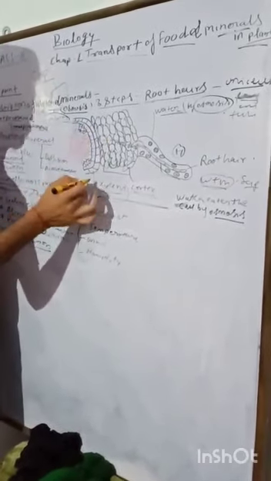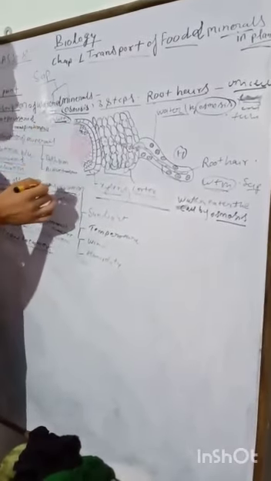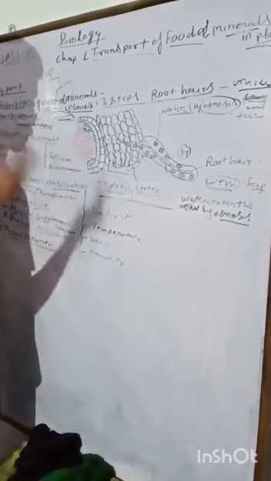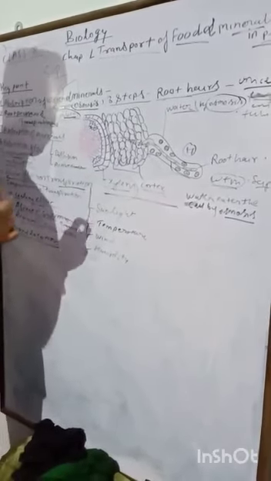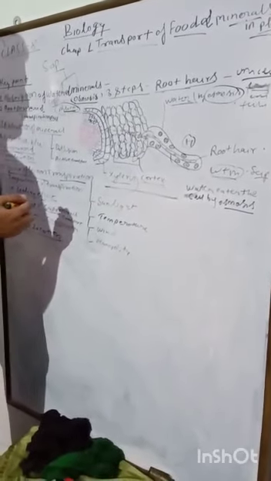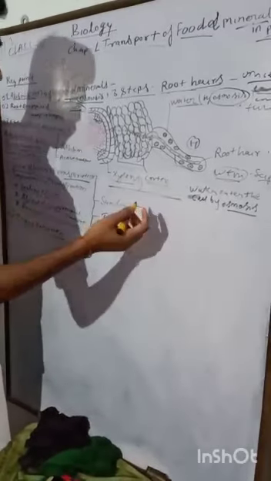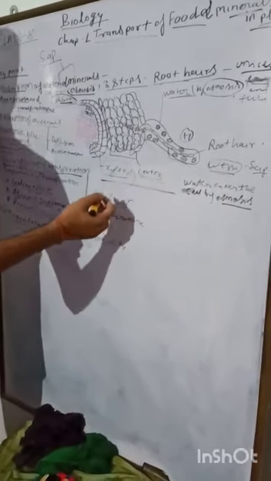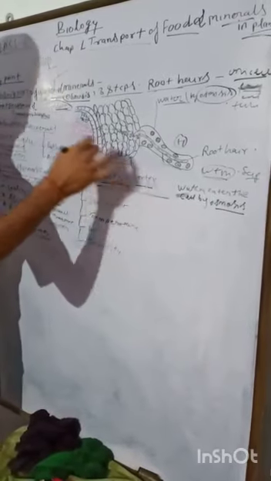Xylem transports this water to the phloem, and phloem utilizes this water in the process of photosynthesis to make food for the plants. This food is also used by animals to obtain energy for work and other actions. Okay students, is that clear?